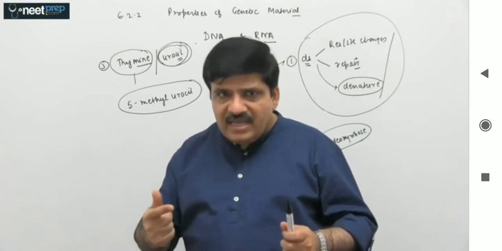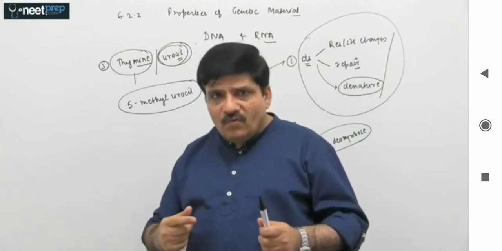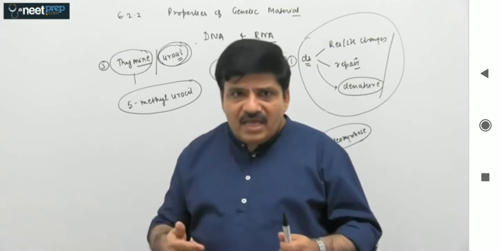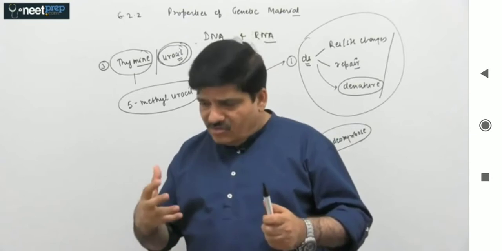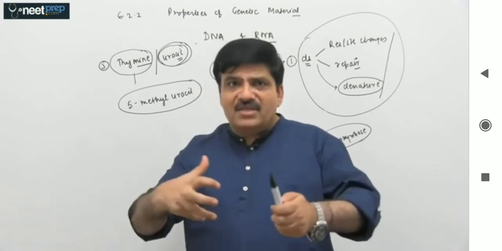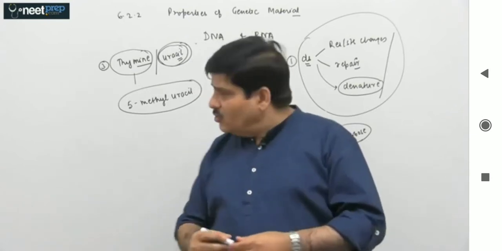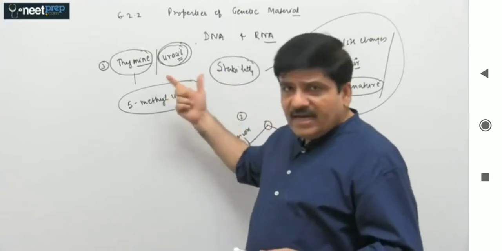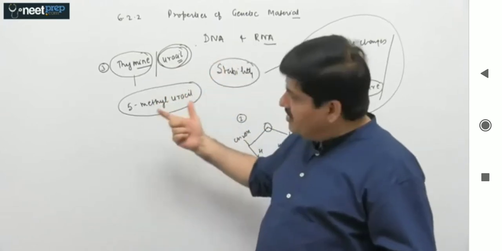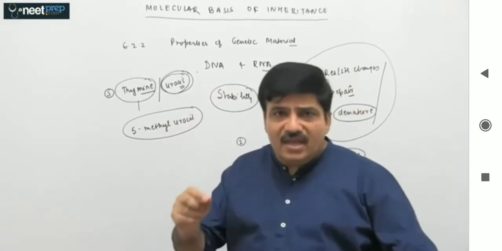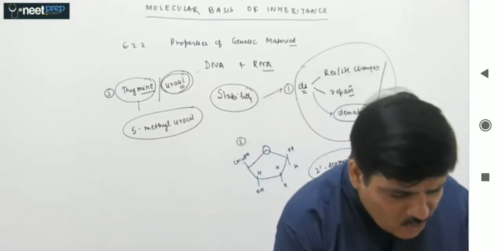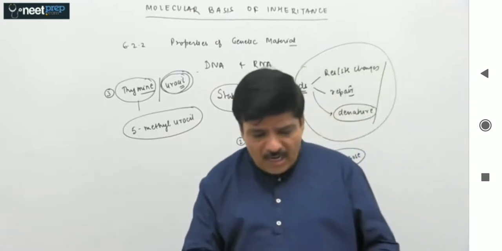It will be easily identified and it will be removed, and hence this repair can be easily achieved in DNA, and therefore again this makes DNA more stable. So when we look at this particular criteria, this is the third clue based on which we can say that DNA is a more stable nucleic acid when compared to RNA.